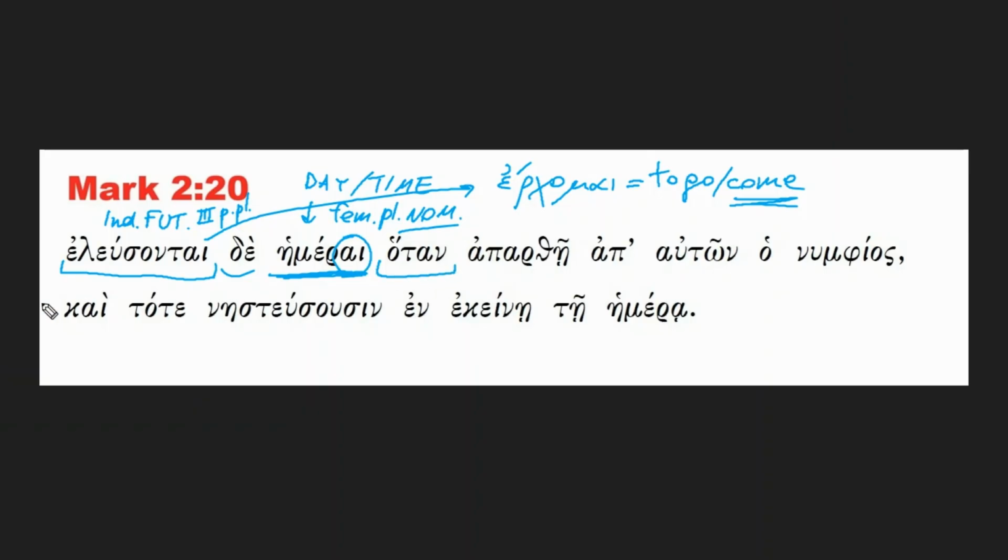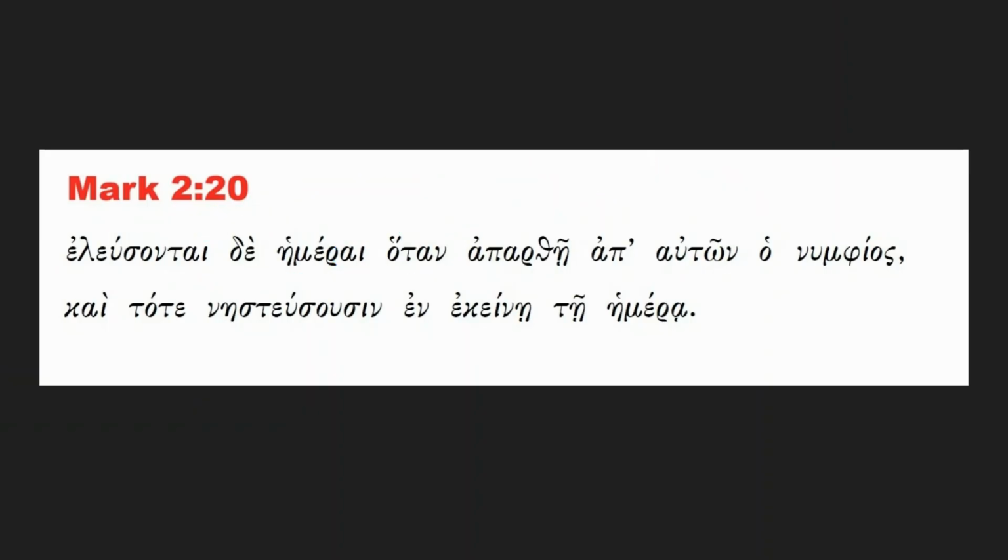Hotan, we already said, is a conjunction that introduces a temporal clause, which means when. Days will come when the subject, ho numphios.